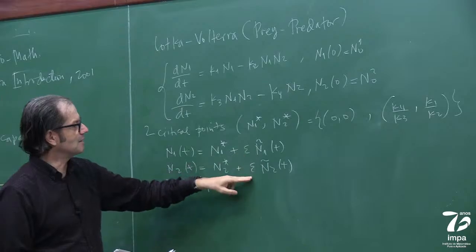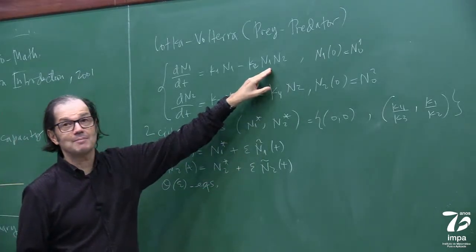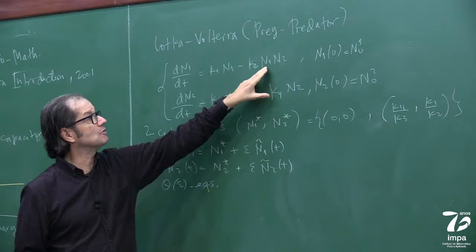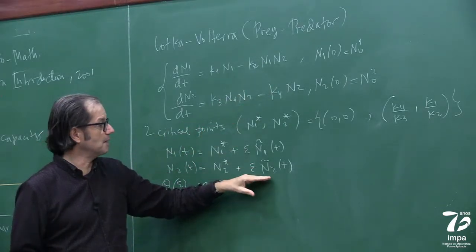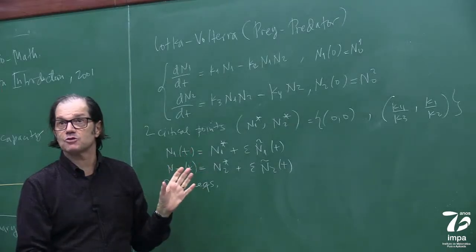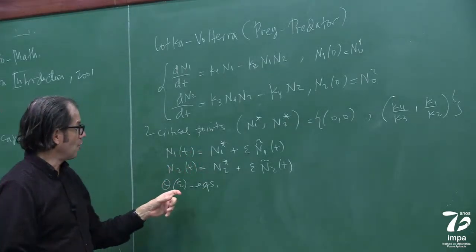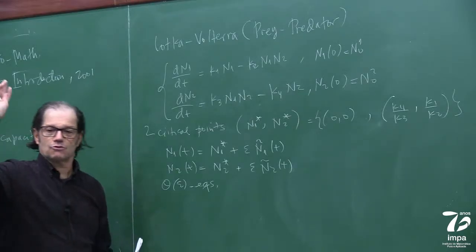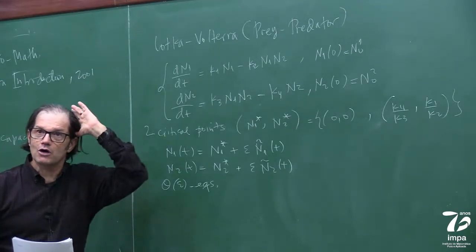But then, if I plug this in here, I'm not going to get an infinite series of powers of epsilon because my nonlinearity is quadratic. So if I plug this into here, I basically have something that stops at epsilon squared. So my order epsilon equations are going to basically be just by throwing away the order epsilon squared term.